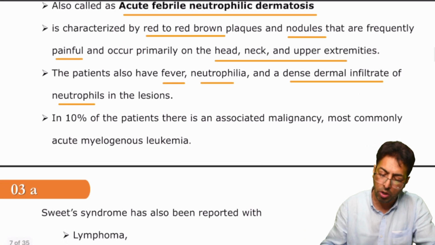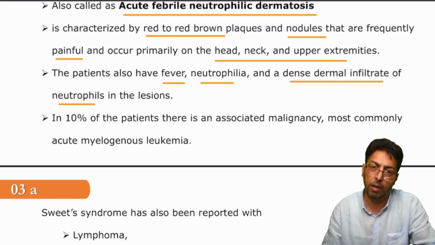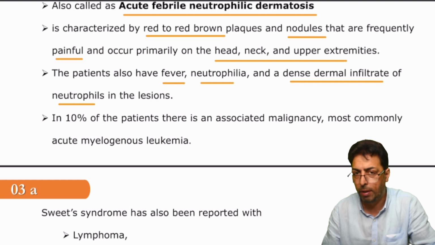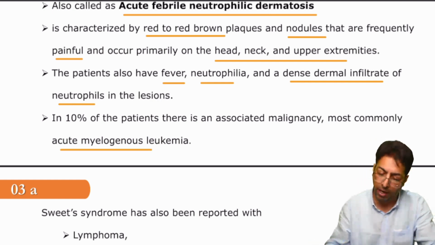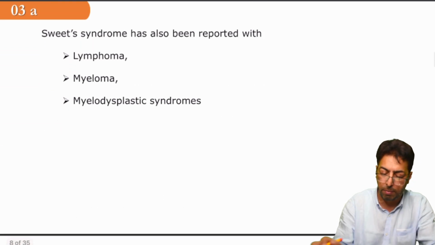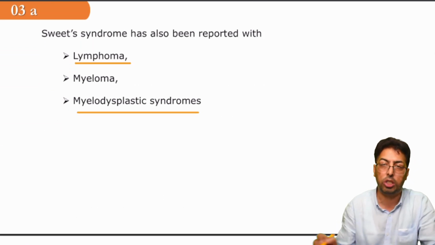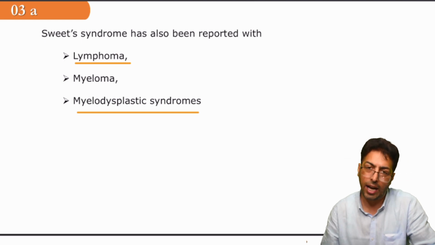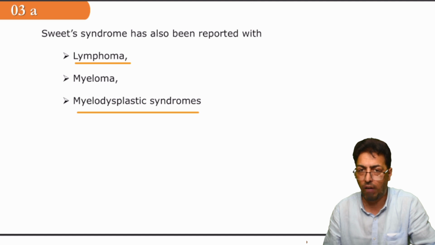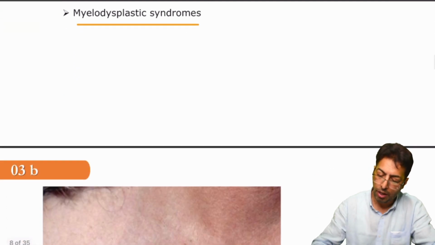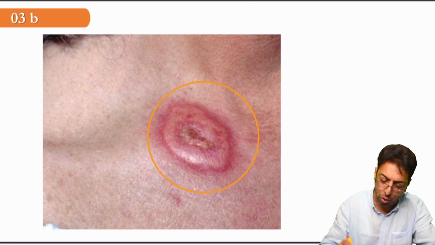Now, what is important about sweet syndrome is that it is usually associated with hematological malignancies, and one of the important malignancies is AML, acute myelogenous leukemia, in addition to some other hematological malignancies like lymphoma, as well as myelodysplastic syndromes and myeloma. So in the elderly, you can have the association of myeloma along with sweet syndrome. Now, this is how a lesion of sweet syndrome would look.